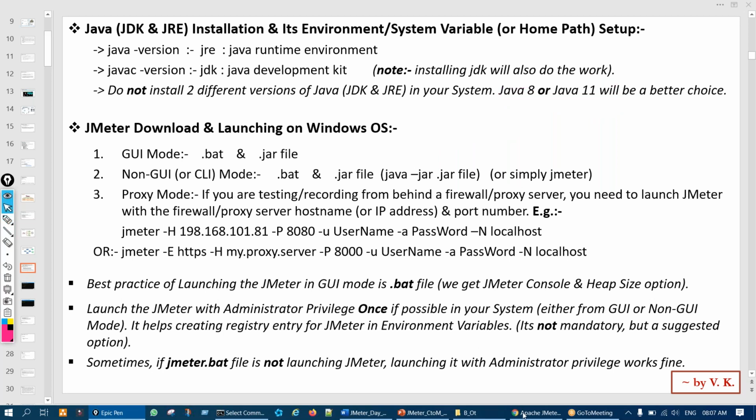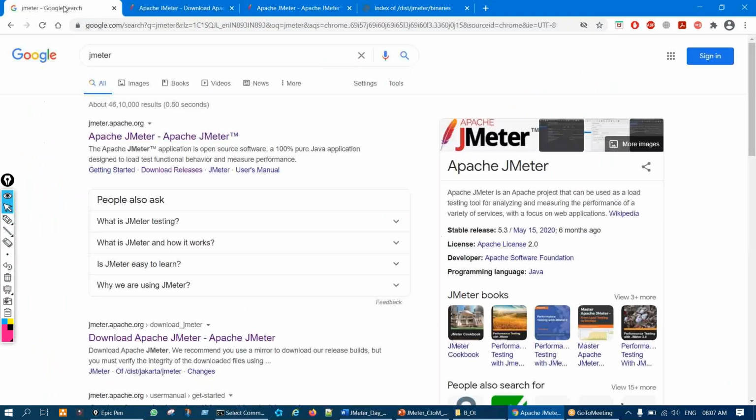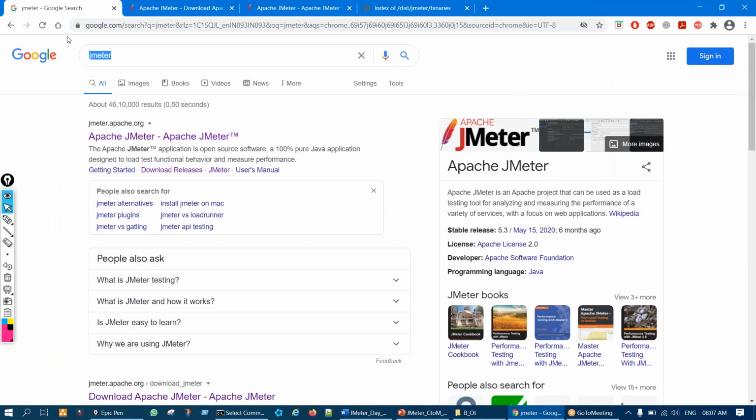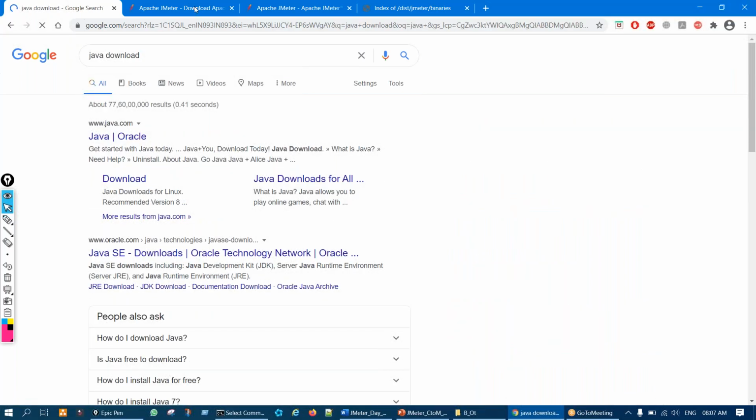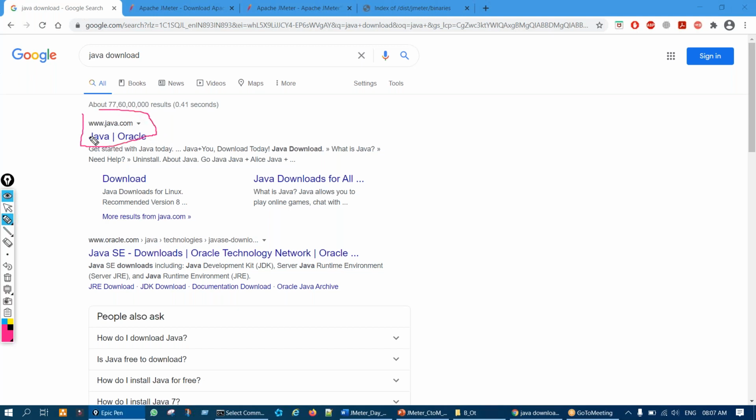From where can we download? Same, we will go to Google, correct, and search for Java download. Just simply type in Google "Java download." We'll get this result, java.com. But do not go to the first option. This is the old link. Go to the second link, which starts with oracle.com.